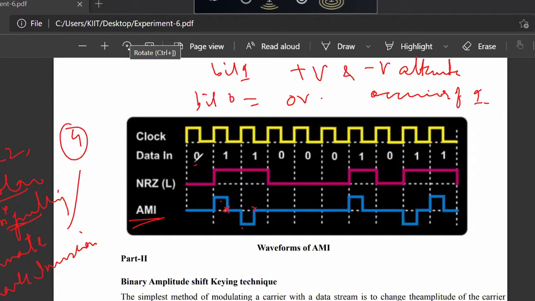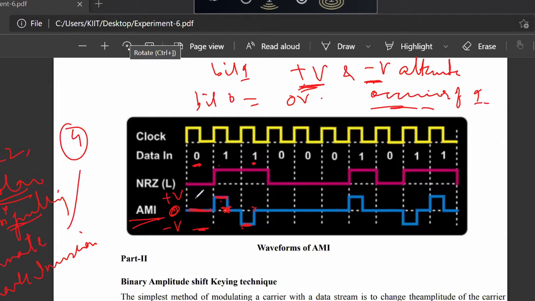And you can see here, first is bit 0. So this is plus V, this is 0, and this is minus V. We are using bipolar signaling, so bit 0 is transmitted by 0 volt. Bit 1 is transmitted as plus V volt occupying half a bit duration. Next bit 1 is again transmitted by minus V. So in bipolar, bit 1 is transmitted as plus V followed by minus V for alternate occurrences of 1. That is the characteristic of bipolar signaling.